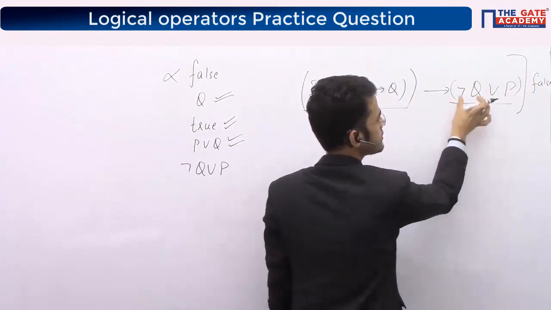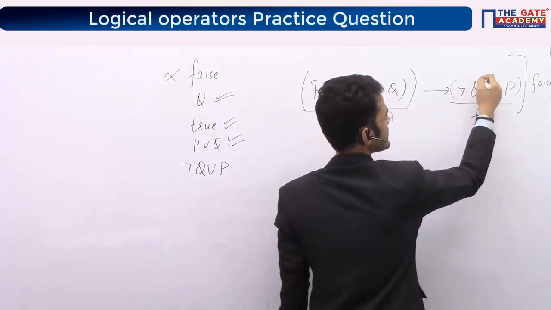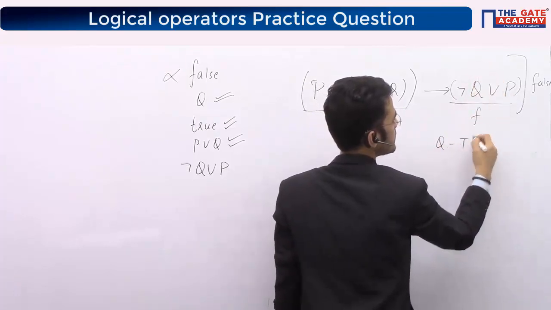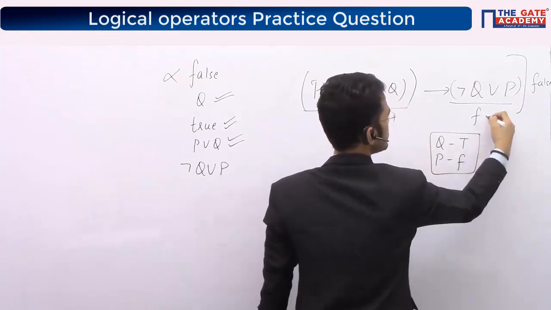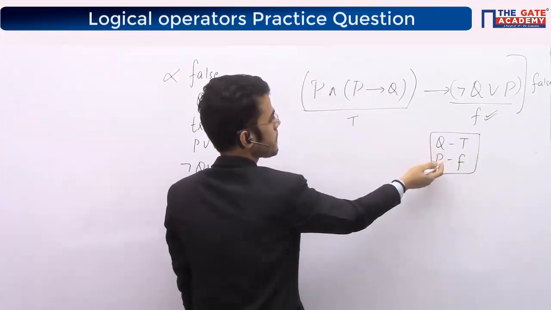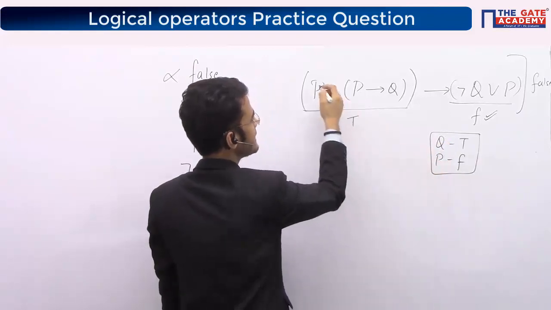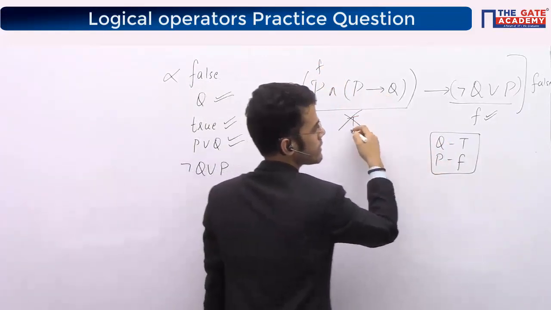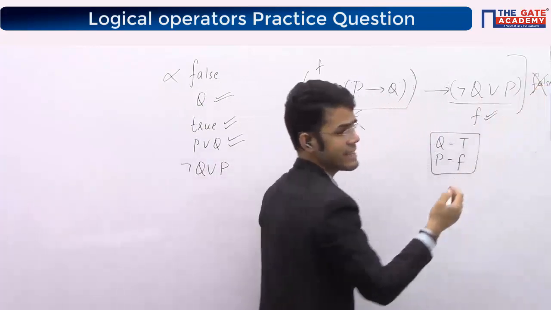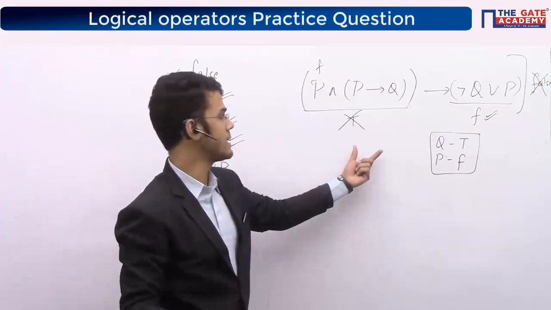How will this become false when both are false? So negation Q false means Q should be true, and P false means P is false, right? So with this value, this became false. Now I'll put this value, P is false. Clearly P is false here, right? So false and anything will not give me true. Hence, I will not get the final expression as false. This we have practiced in the last class, right?